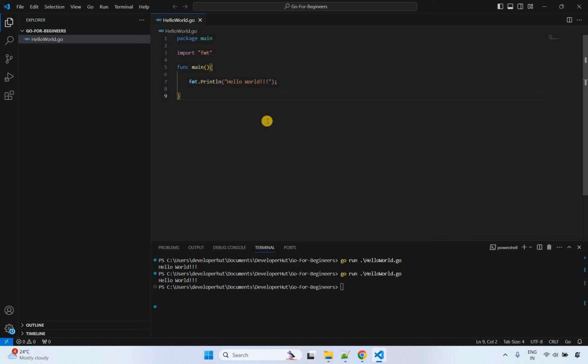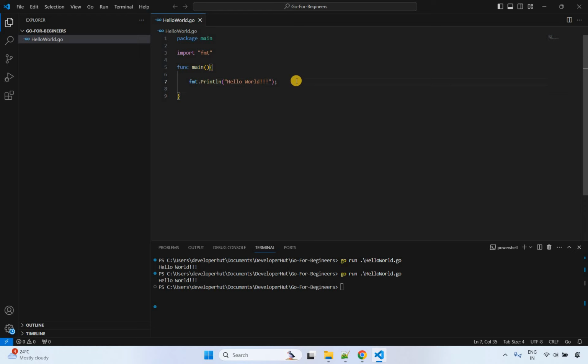Go comments. So what exactly is a comment? A comment is text that is ignored upon execution. Comments are very useful because they can be used to explain your code and make it more readable. In Go, there are two types of comments. First is single-line comments and another is multi-line comments.